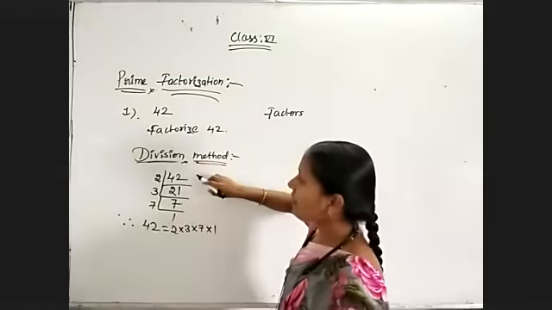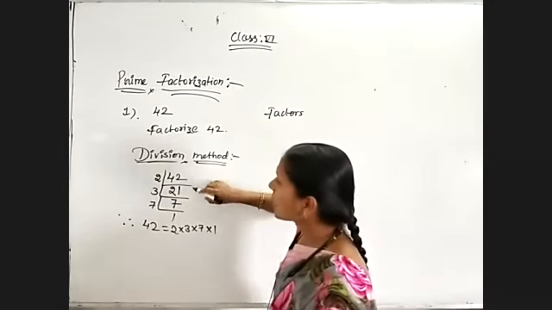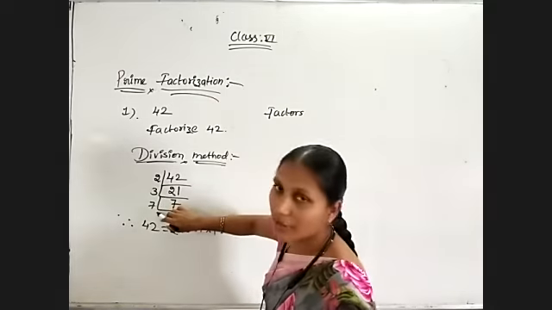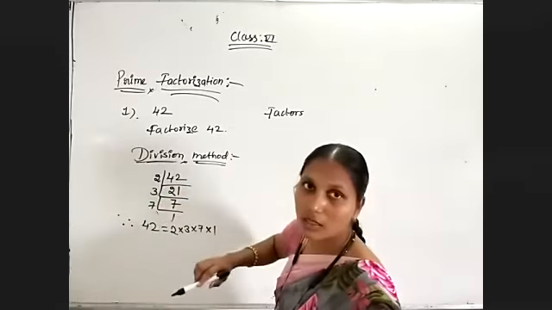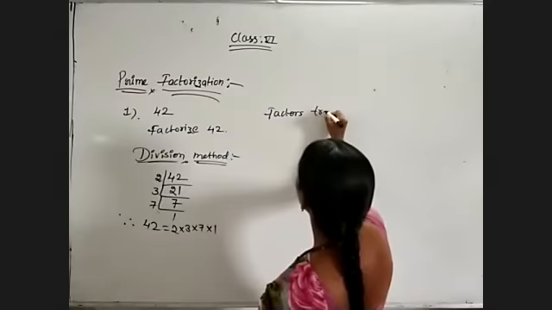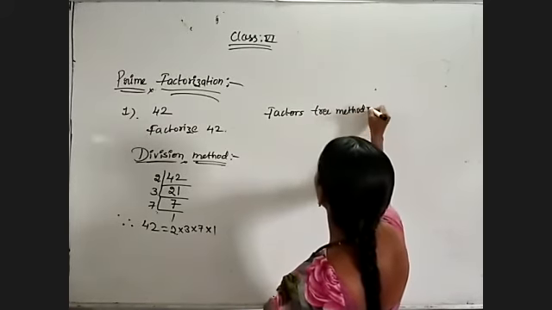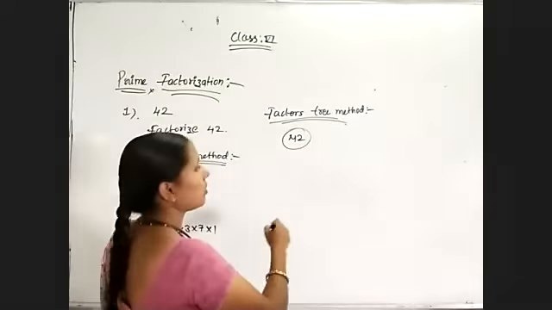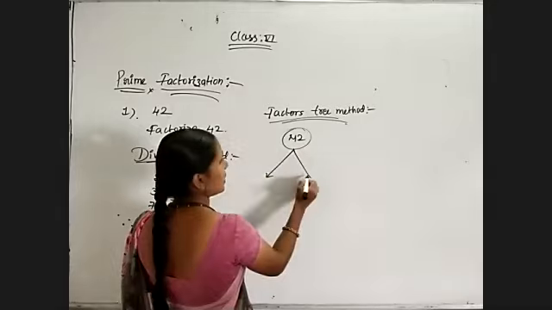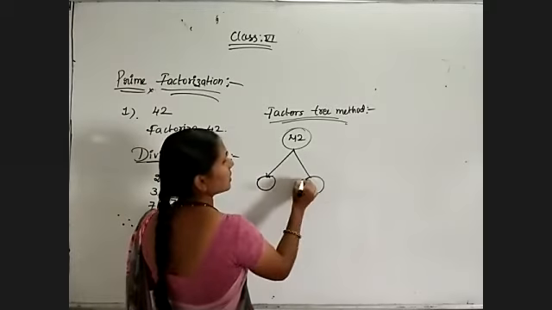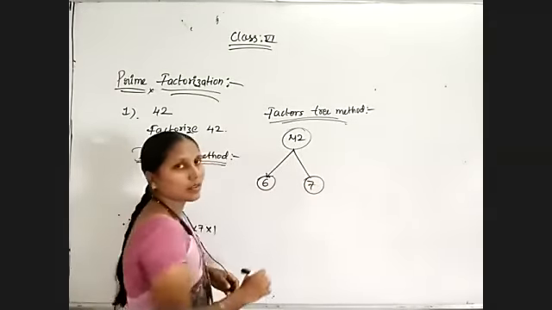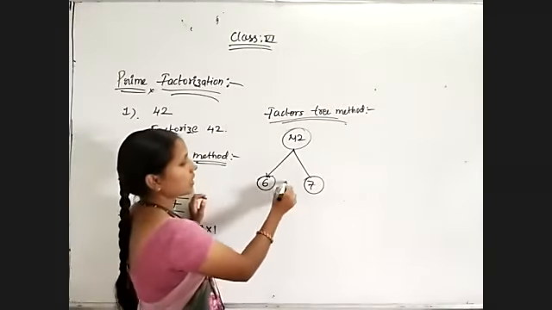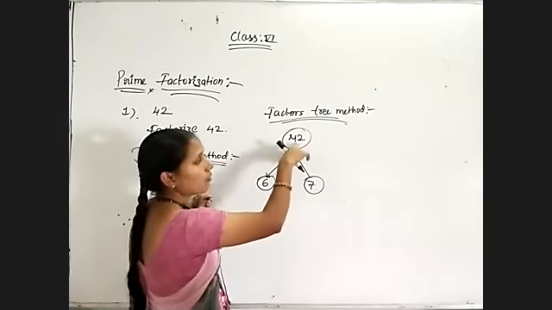First rule: whenever we are doing prime factorization, compulsorily we have to take prime numbers only. Remember this. When we are going to divide the given number, we must use prime numbers only. Now coming to the factor tree method. Like a tree we will get. 42 is my number. Okay. I am dividing with any number. See in which table I will get this 42. 6 7s are 42. No need to take prime numbers here, but further we need to simplify. So 6 into 7. 6 7s are 42.